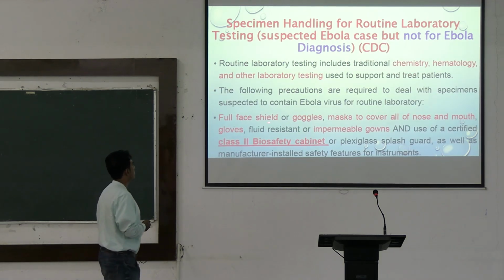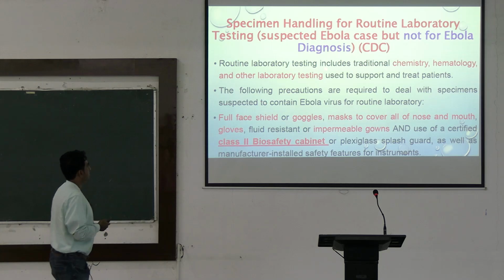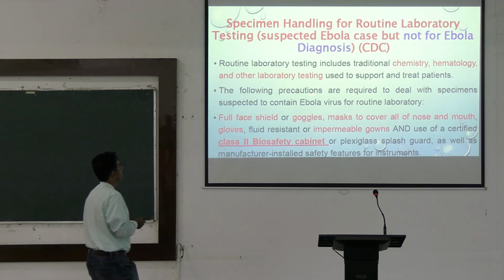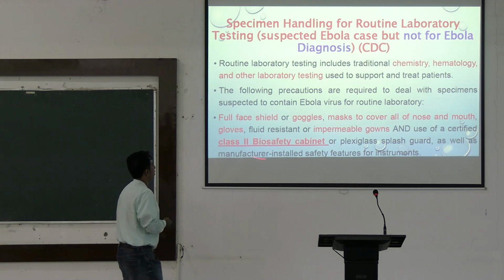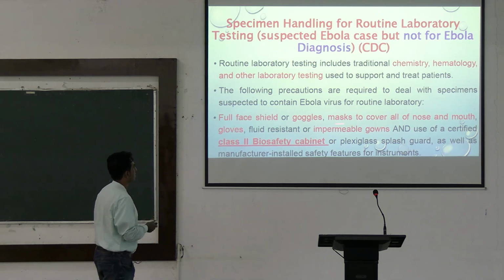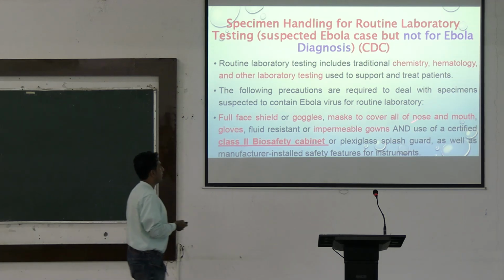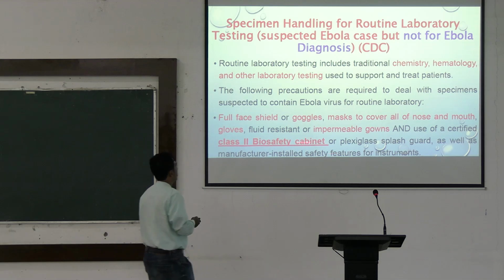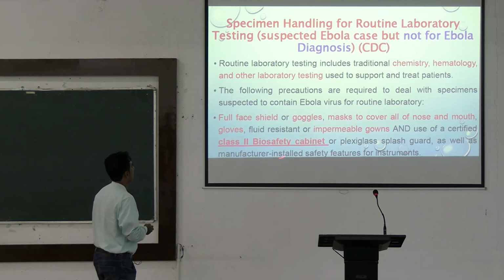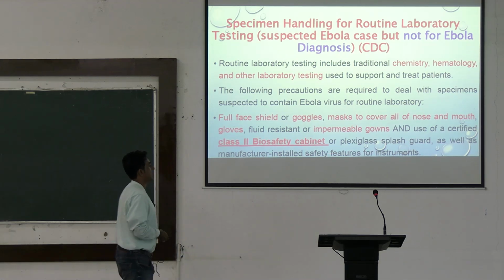Specimen handling, how to do this? For suspected Ebola cases, routine laboratory testing, this includes traditional testing, is always done with full face shield or goggles and mask to cover all of the nose and mouth and impermeable gowns, and is done in a class 2 biosafety cabinet. Okay.